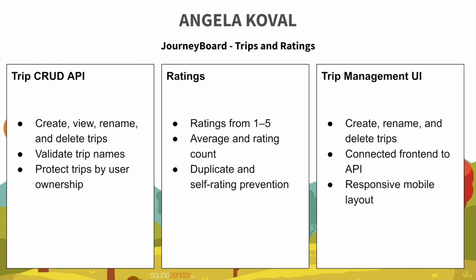I also added validation for trip names and ownership protection so users can only access trips connected to their own account. For ratings, I added support for ratings from 1 through 5. The API calculates the average rating and total rating count while preventing duplicate ratings and preventing users from rating their own experiences. Finally, I connected the Trip API to a responsive interface where users can create, rename, and delete their trips directly.